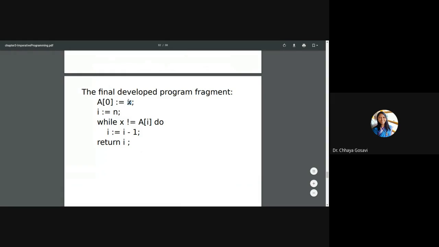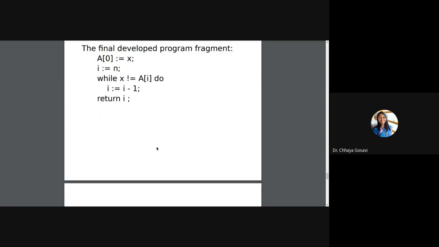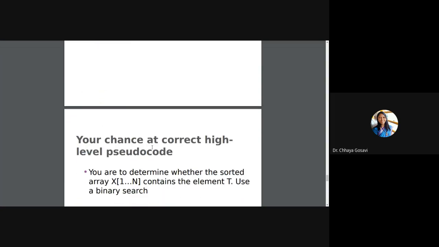We assume that X is equal to A of 0 and I is equal to N. And while X is not equal to A of I, do I minus 1. We start from the last position and go through 10, 9th, 8th, 7th, etc., and return I. As soon as you find the value of I, you return it. This is a do while loop. Sorry, a while loop.